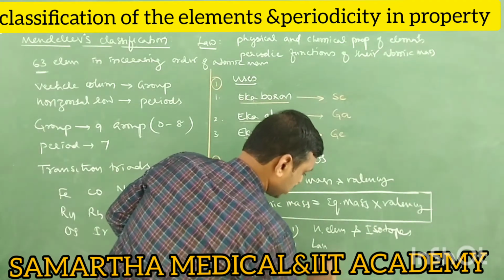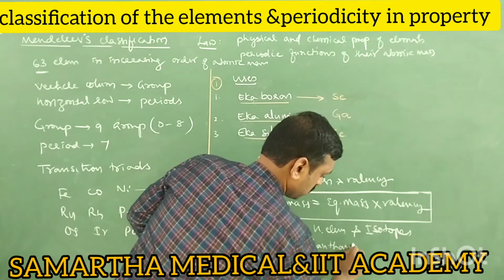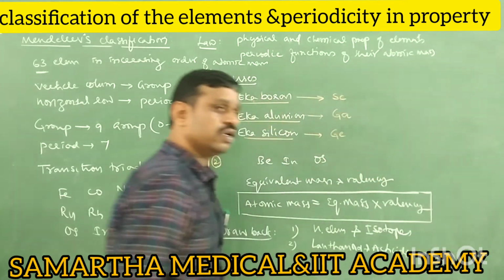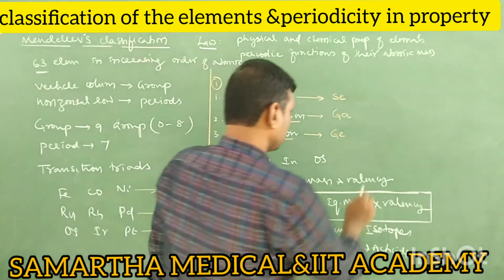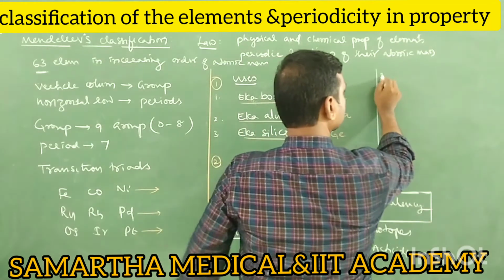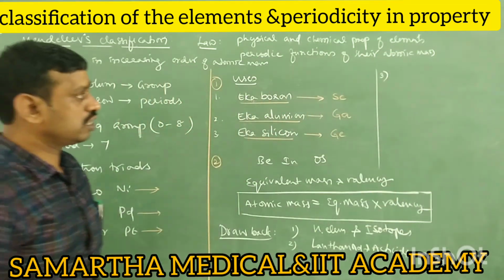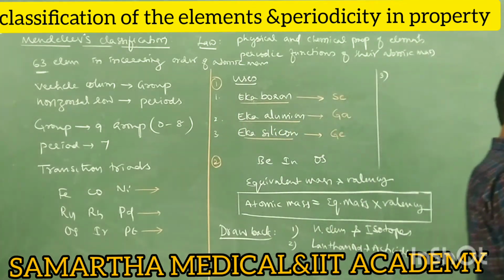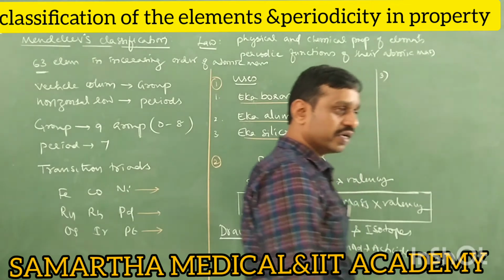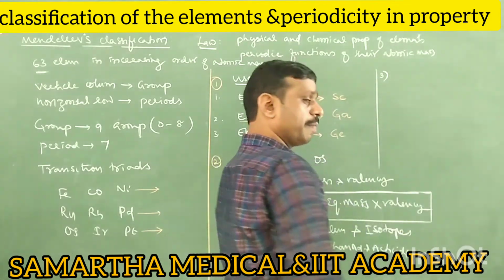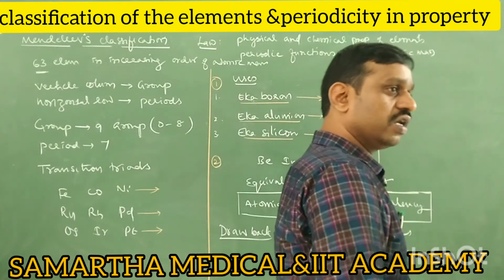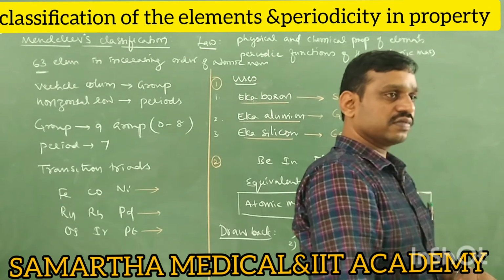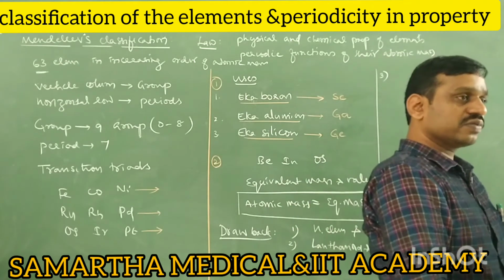So lanthanides and actinides are not separated or not given proper positions. Next, third one. Now he has arranged the elements according to increasing order of atomic mass. But in Mendeleev's periodic table, there are some elements having more atomic mass that come first and low atomic mass later.